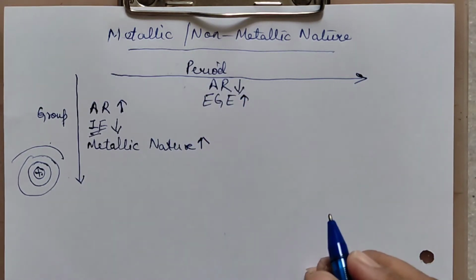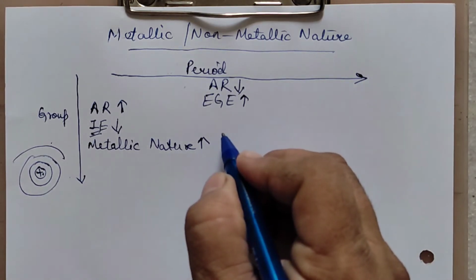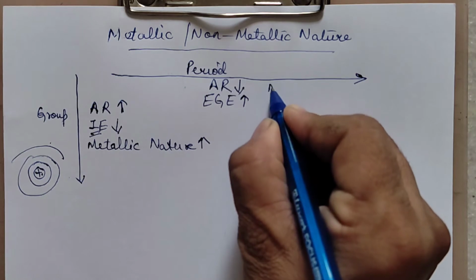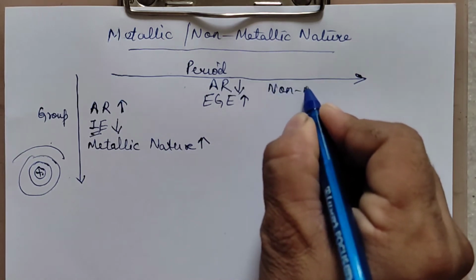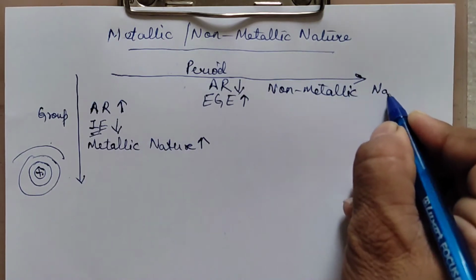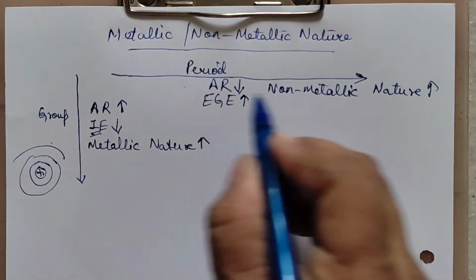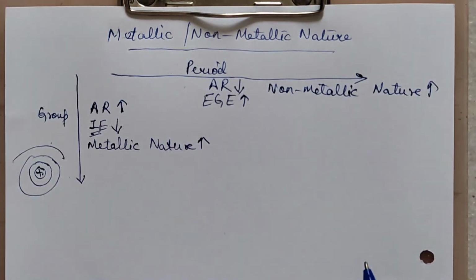So they are able to gain electron more readily. When they can gain electron more readily, we will say that across the period, non-metallic nature increases. So what are we going to write? Non-metallic nature increases across the period, metallic nature increases down the group.